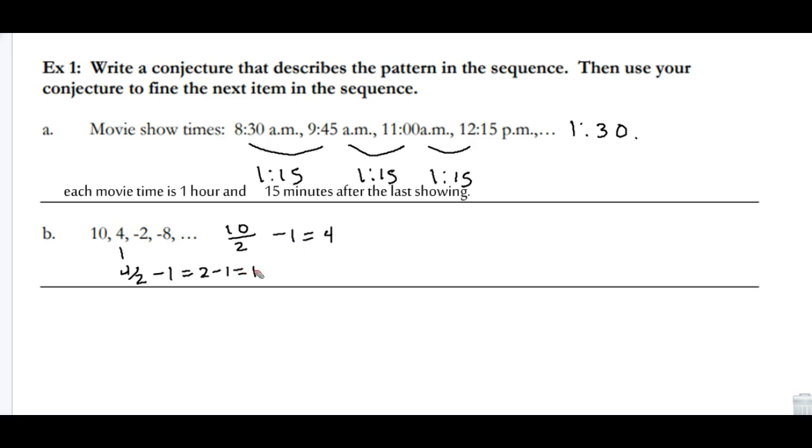I'm going to have to write a different conjecture because it didn't work out for all of them. So let's go back and try something else. Well, 10, 4, maybe instead of dividing, because 10 divided by something is 4, I don't really know what I'm dividing by. Multiplying by 10/4, I don't know. So I'm going to try subtraction. Well, 10 minus 6 would get me 4. 4 minus 6 is -2. -2 minus 6 is -8. Okay, well that seems to work with all the patterns that I have.